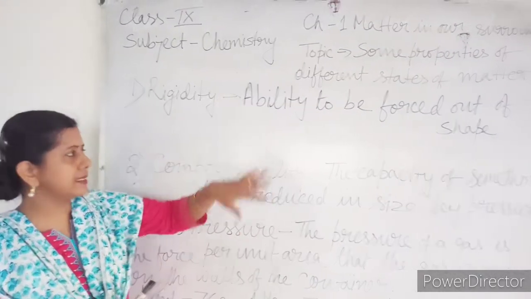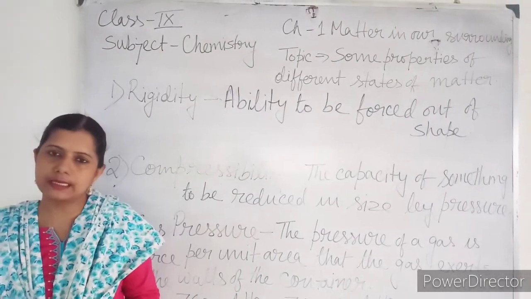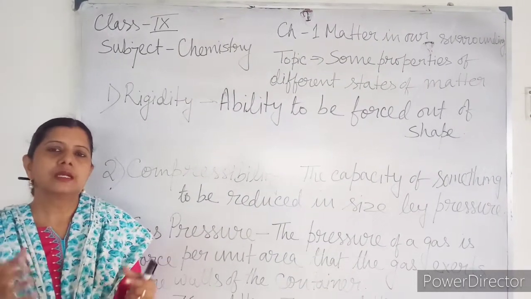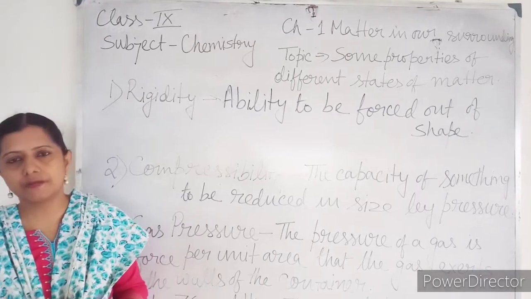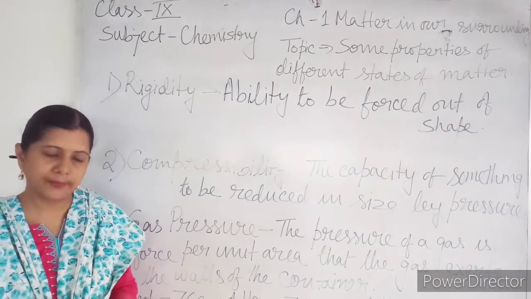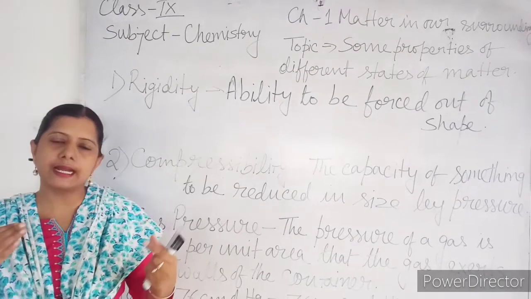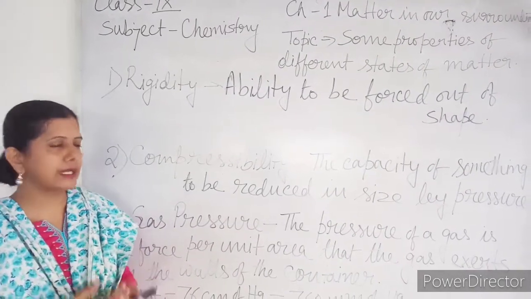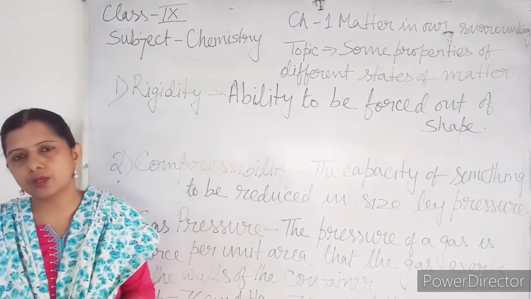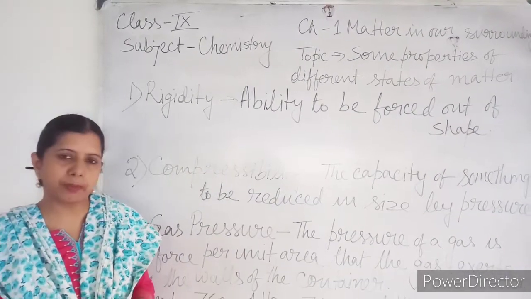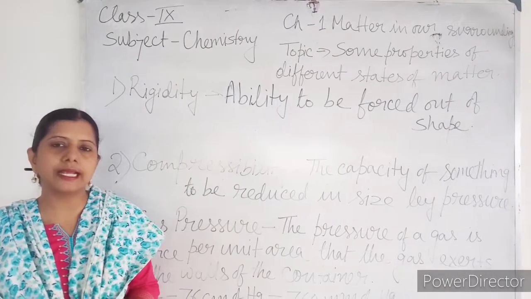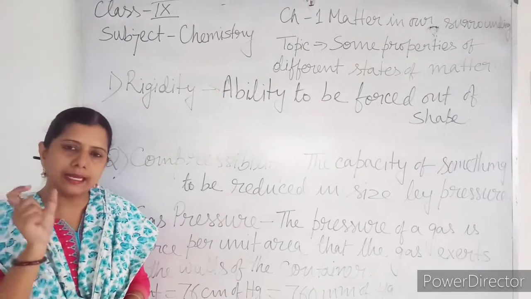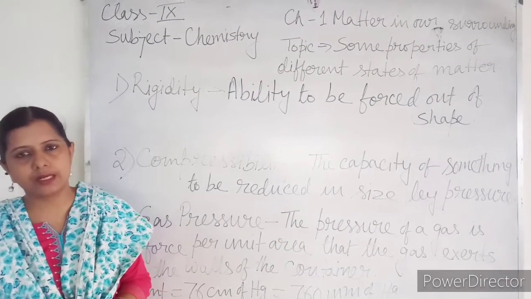In the solid state, there is maximum force of attraction between the molecules, which you have already learned. Second is the space between the molecules, called intermolecular space. In solids, the intermolecular space is very small.